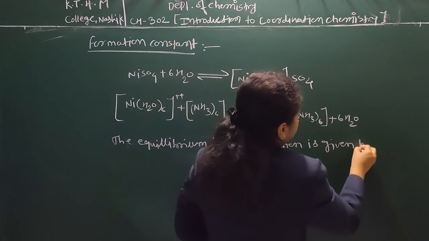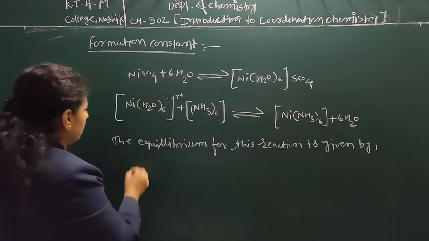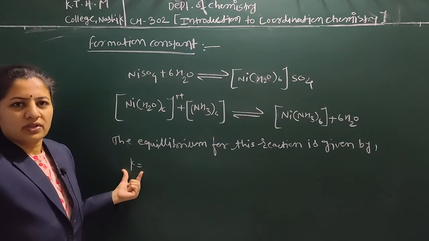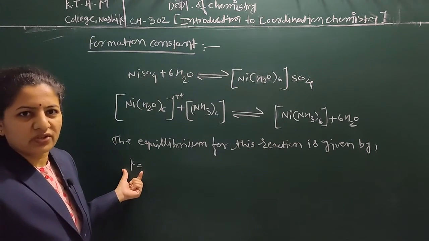The equilibrium for this reaction can be given by K, the equilibrium constant. So K is equal to the concentration of product divided by the concentration of reactant.